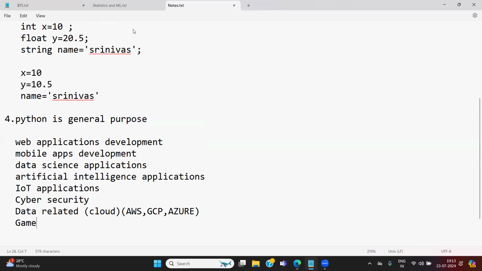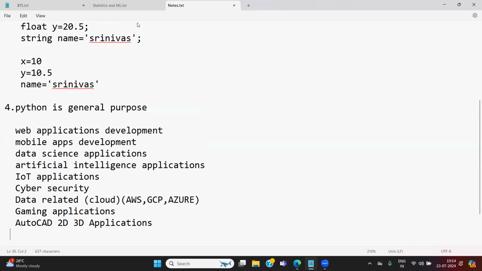And whenever you want to develop gaming applications, Python is mandatory. And whenever you want to develop some kind of AutoCAD applications, AutoCAD 2D or 3D, yes, Python is needed. In the real world, any kind of application development now depends on Python. Without Python, people cannot develop any kind of application in real time. So that is the reason Python is that much popular.